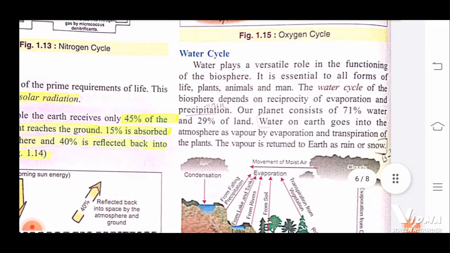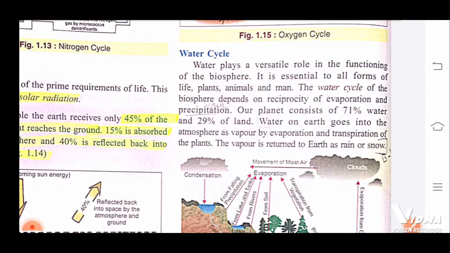Now we are going to discuss the water cycle. I have explained in part 1 what the water cycle is. Water plays a versatile role, versatile meaning important role, in the functioning of the biosphere. It is essential to all forms of life, even the plants, animals, man.